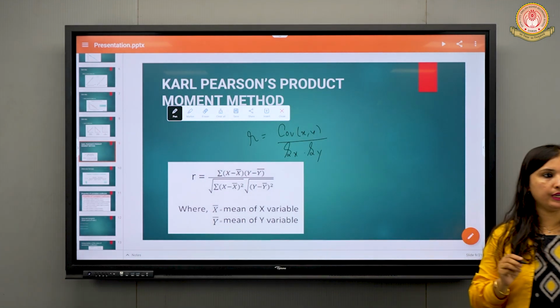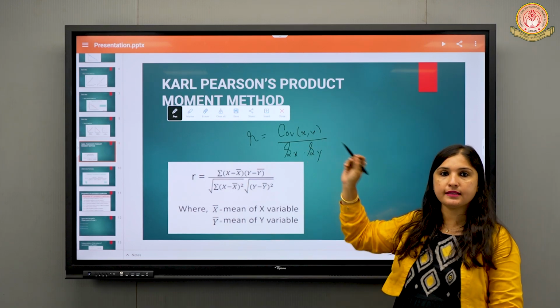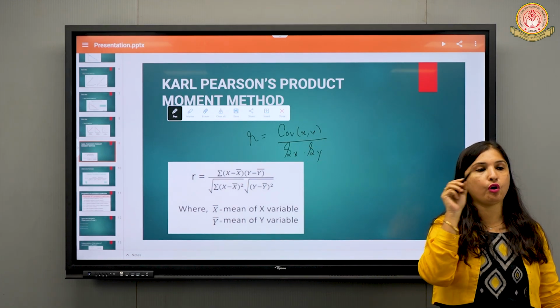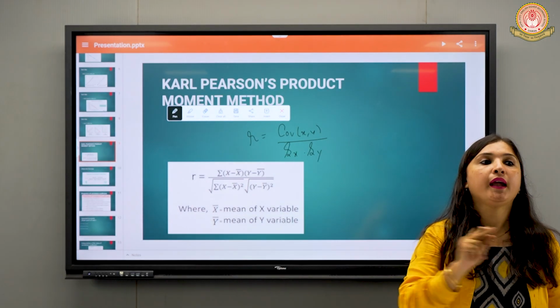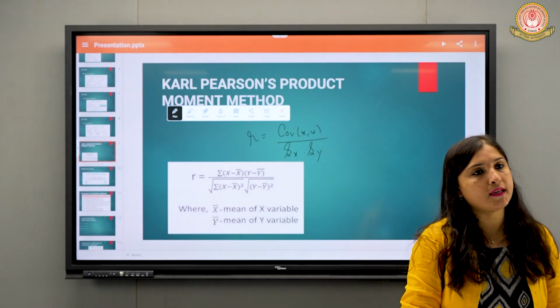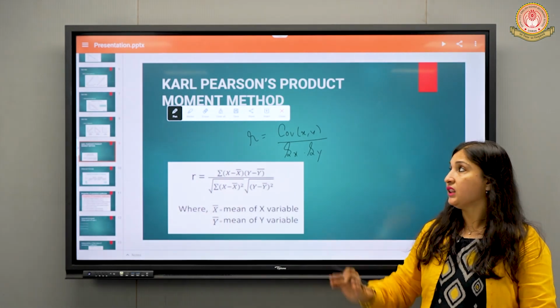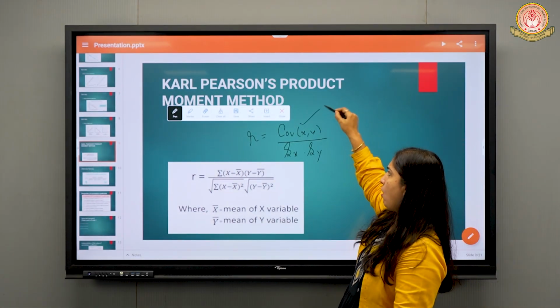Sy. Correlation, covariance xy. What is this? I have written the short form, it is COV, cov xy. What is cov xy? Covariance xy divided by standard deviation of x into standard deviation of y. This is the initial formula of r.